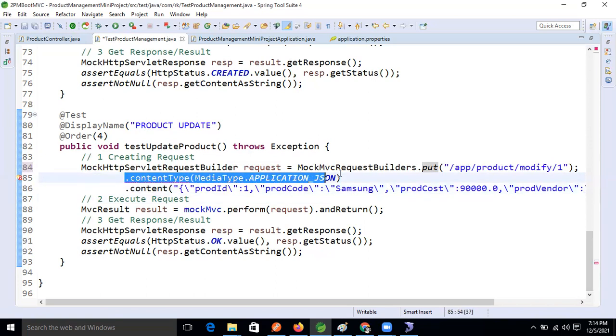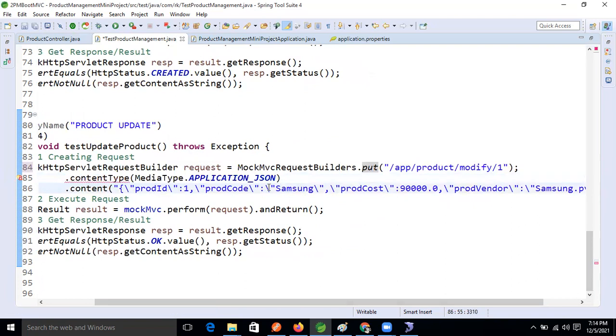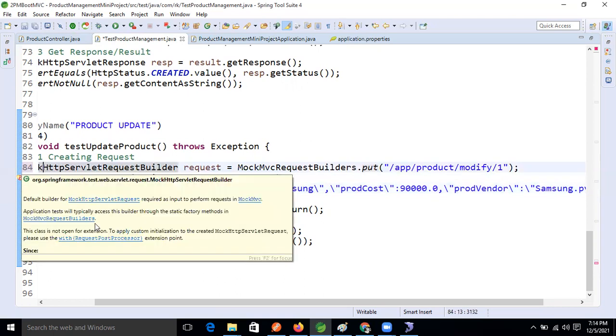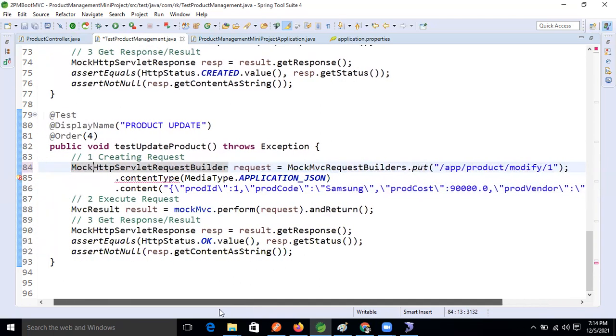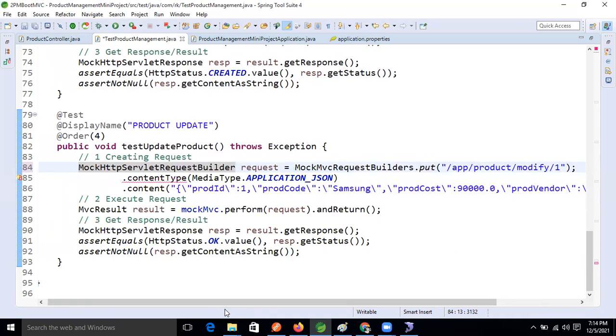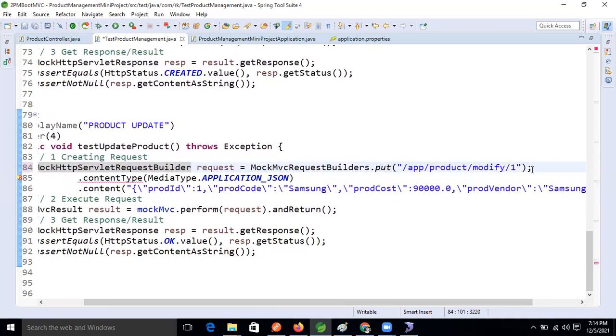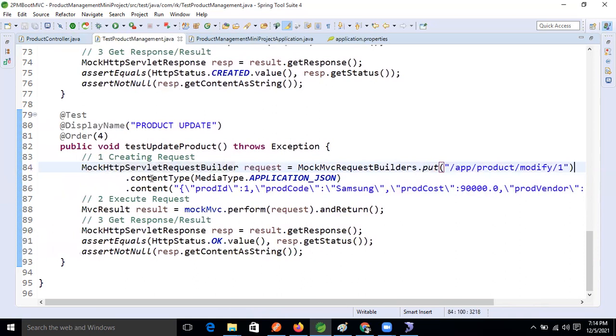Ravi, do we need to put that semicolon also? Not there, Ravi. After the URL, line number 84, remove that semicolon. Line number 84, the semicolon is not required, go to the last. Oh, correct, good observation. Because of that, I'm getting the red symbol. Okay, fine now.